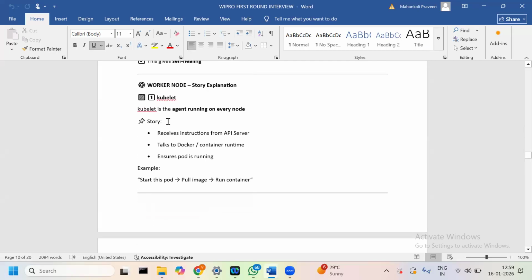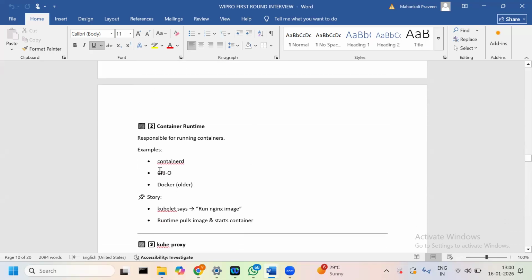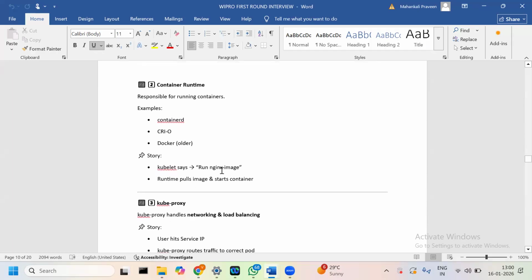Let me go with the worker node side. On the worker nodes, kubelet is an agent running on every node. It receives instructions from the API server and passes them to the container runtime, and ensures the pod is running. It starts the pod, pulls the image, and runs the container. The container runtime is responsible for running the container. Examples are containerd, CRI-O, and Docker. The kubelet says run the Nginx image, and the runtime pulls it.